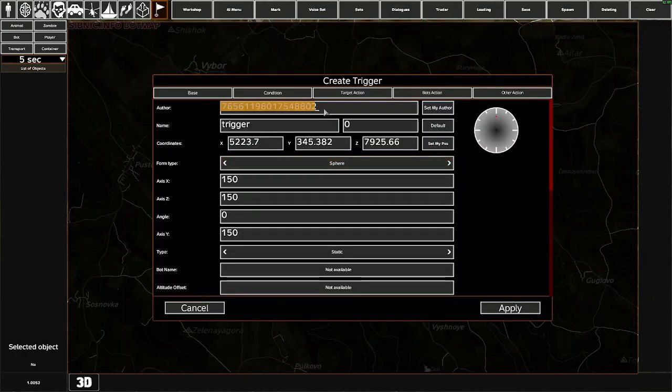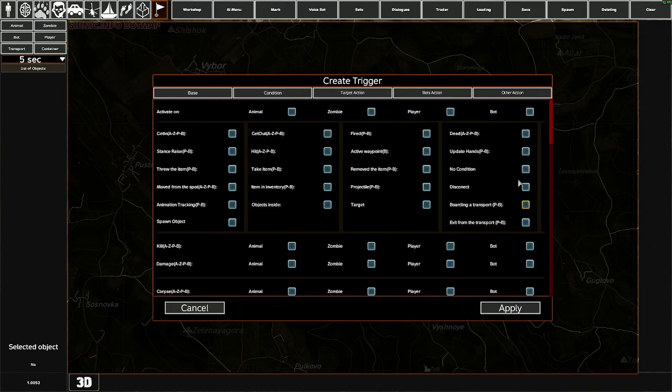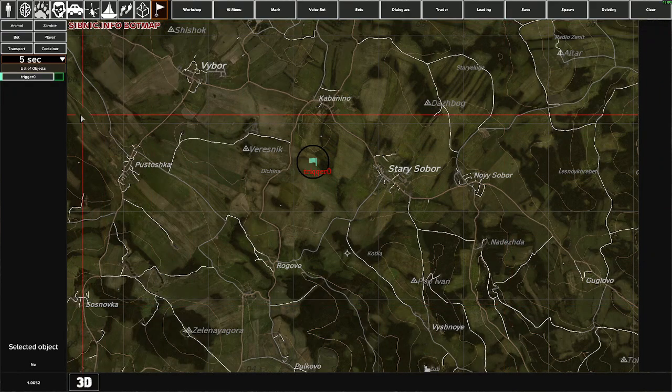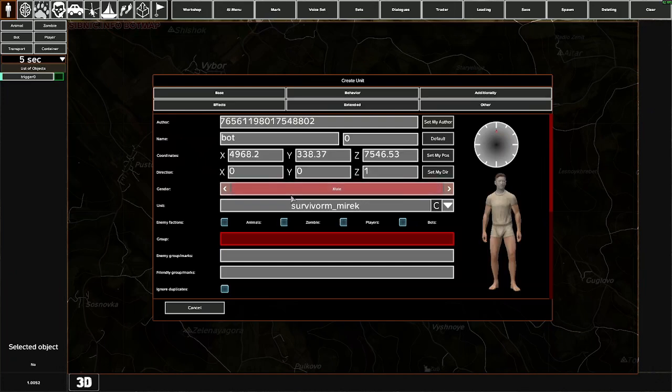Let's change the author field right away. Let's call it Event. This trigger will spawn the bot. Let's create a bot and also enter this in the author field. Event.